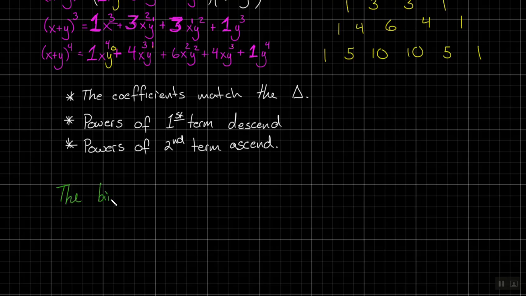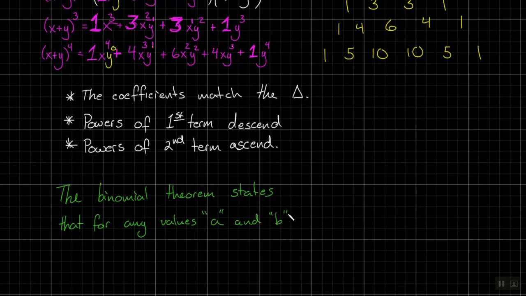The binomial theorem states, and we're going to write it this way because we can't just say if, like I suppose we could. But the binomial theorem states that for any values a and b, I'll put quotations, a and b, we get the following.